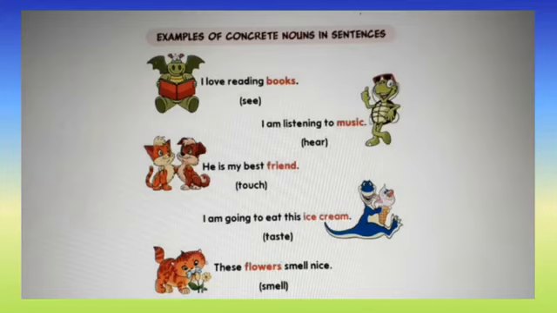I am listening to music. We hear the music. So that is a concrete noun. He is my best friend. Friend, we touch our friend, we speak to her. That is a concrete noun. I'm going to eat this ice cream. We taste that ice cream using our senses. So that is a concrete noun. These flowers smell nice. We see the flowers, we touch the flowers. Okay children, so flowers is a concrete noun. So books, music, friend, ice cream, flowers are some examples for the concrete nouns.